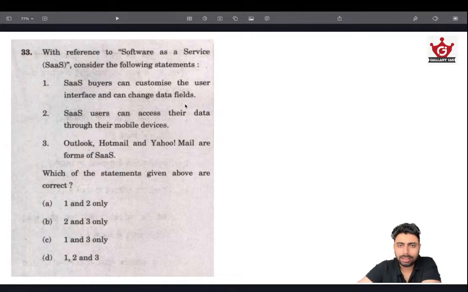And one more thing. If there is an option like none, then that could also be likely true. Because we have based our entire logic on the third statement, and we have tested 1 and 2 against 3. If everything comes up right, then the only options are that either all 3 are right or none is right. This is the core logic. But in this particular question, there is no none, and the question is about software as a service, and everything is making sense.